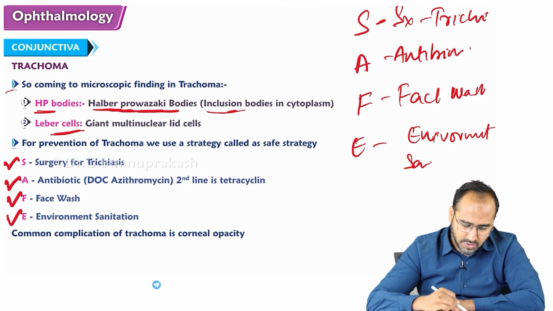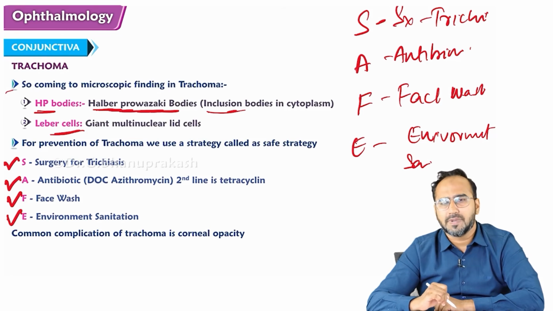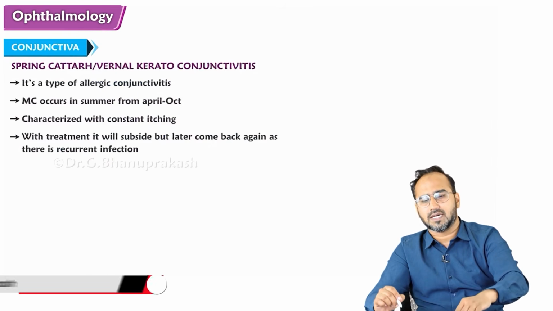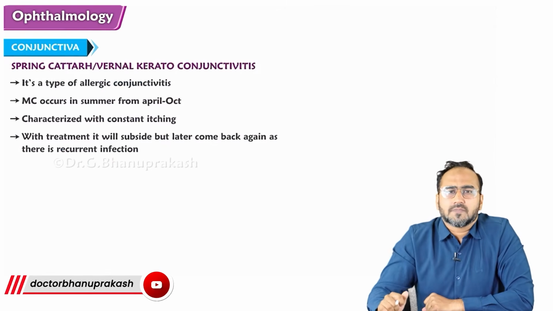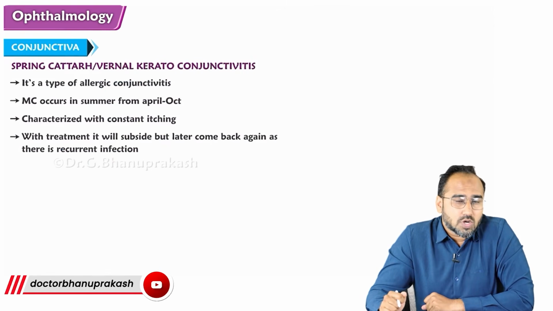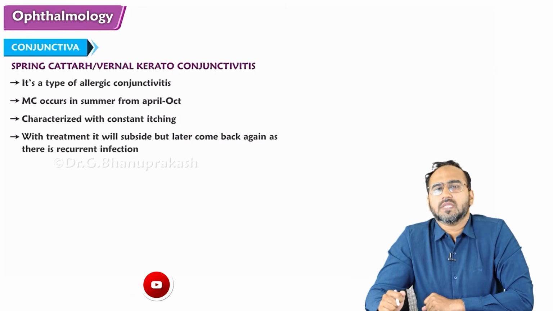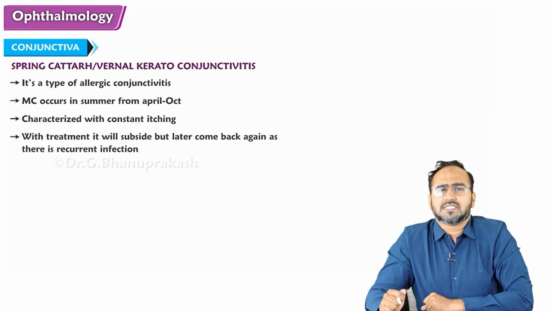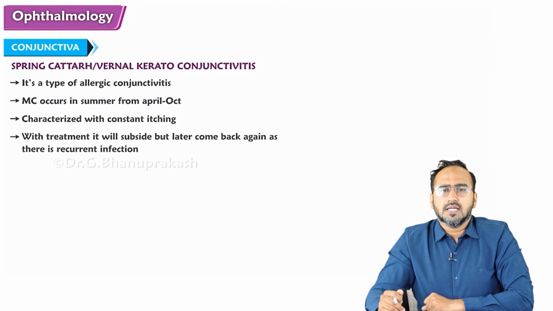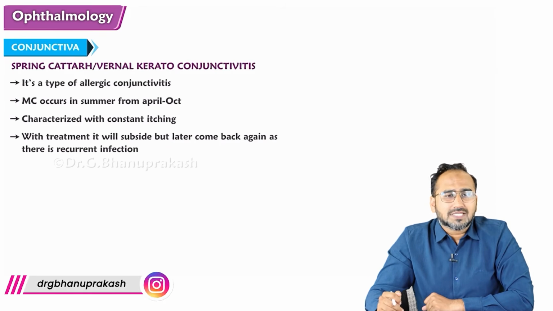Coming to the next disease, which is called spring catarrh, also called vernal keratoconjunctivitis.